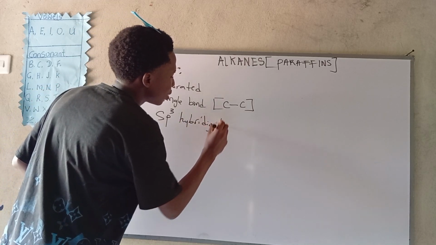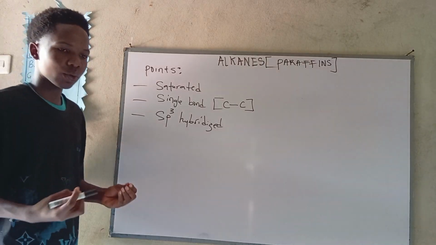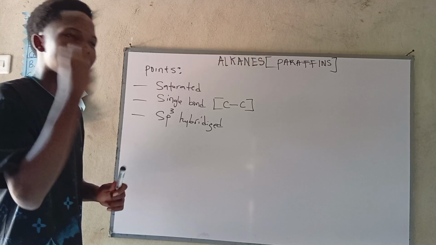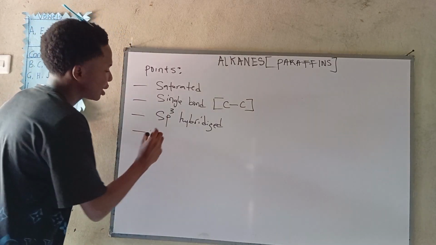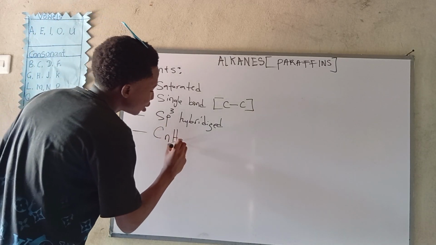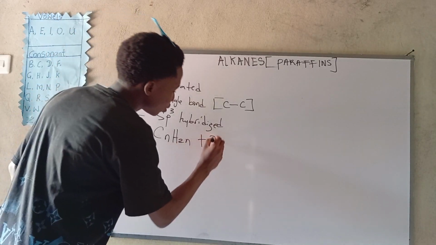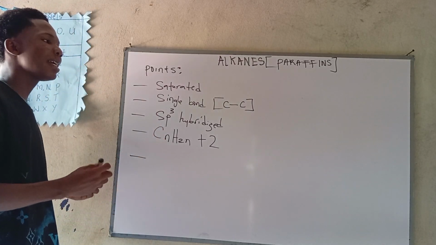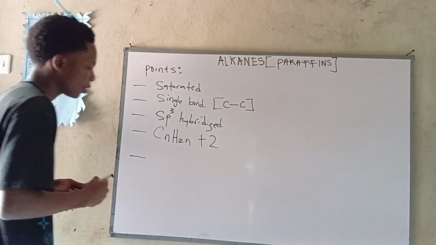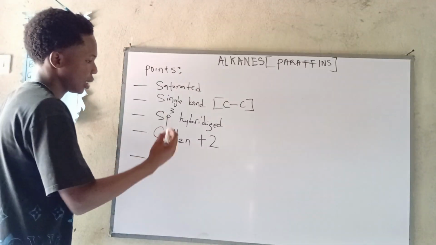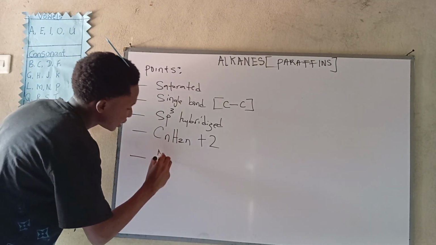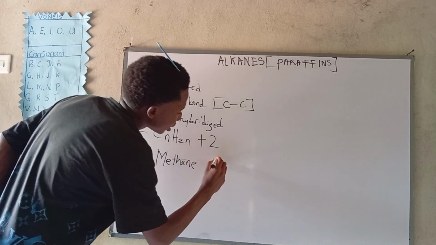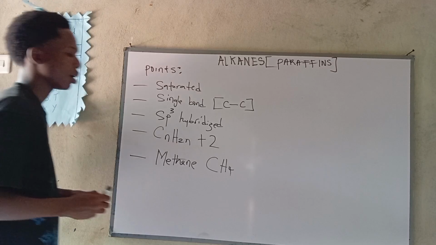Now, what else are we to note about these alkanes? Alkanes have a general formula, and it's very simple. CnH2n plus 2. This is the general formula for alkanes. Finally, the first member of the alkanes is the most popular compound in organic chemistry. This is methane. Methane has the molecular formula CH4. How was this gotten?